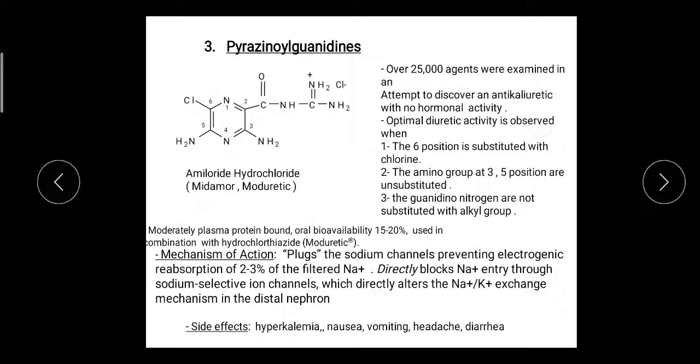Second direct acting diuretic is the pyrazinoylguanidines. It is developed from the guanidines or urea. Over 25,000 agents were examined in an attempt to discover an antikaliuretic with no hormonal activity. The spironolactone has a hormonal activity, but in the attempt to discover new agents, more than 25,000 agents were examined. From that, the drug pyrazinoylguanidine, an example is amiloride,